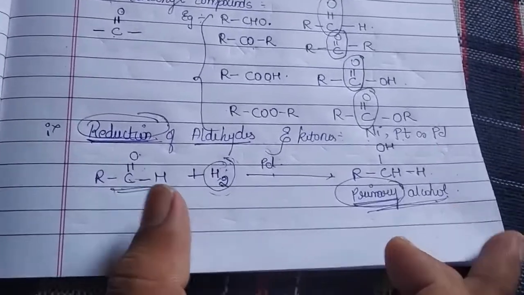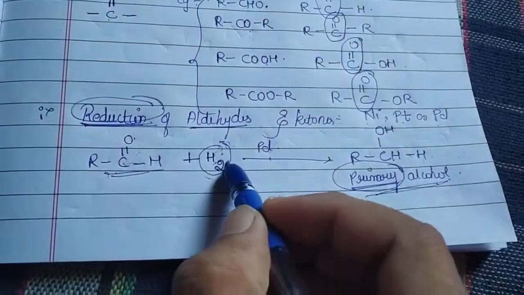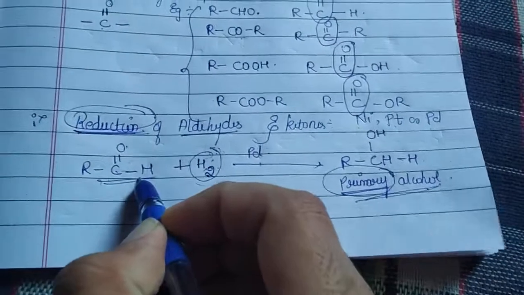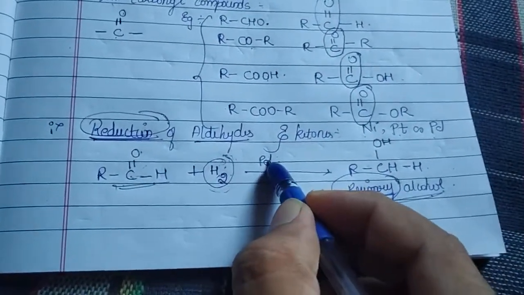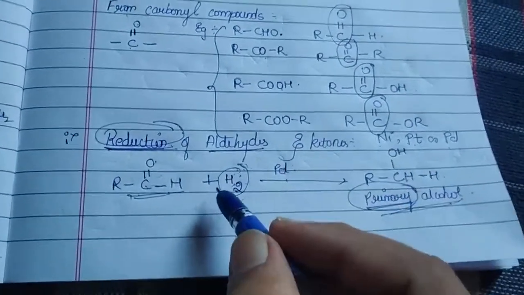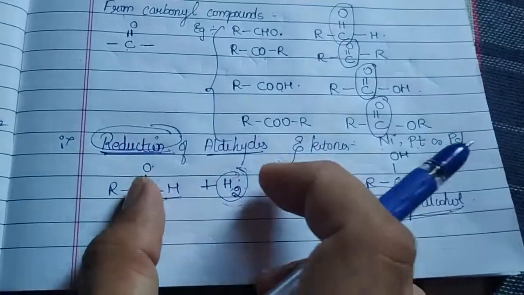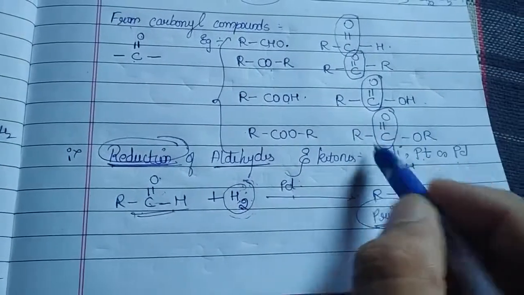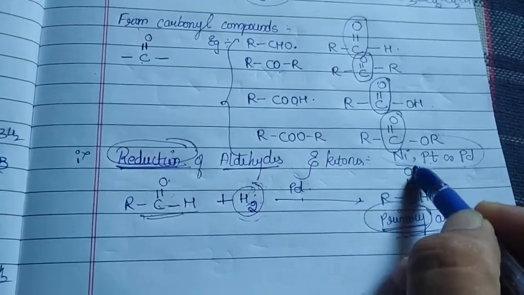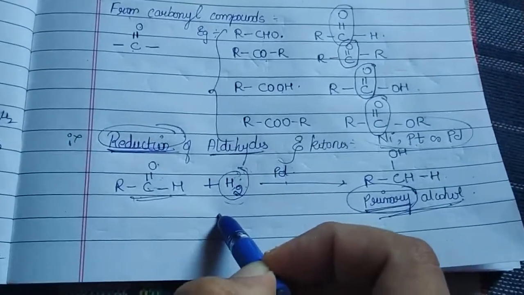So it's an example of heterogeneous catalysis where your hydrogen is a gas, your aldehyde is a liquid and your catalyst is a solid. So they are in different phases. So to reduce aldehydes, we require any one of these catalysts in the presence of hydrogen.